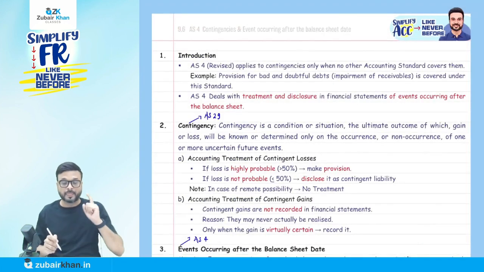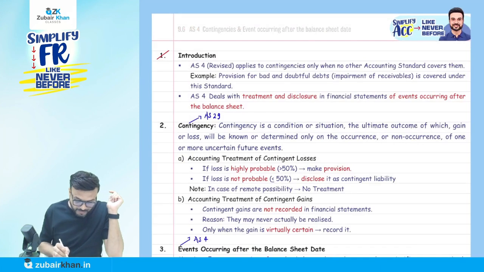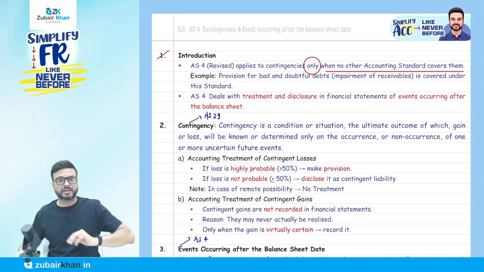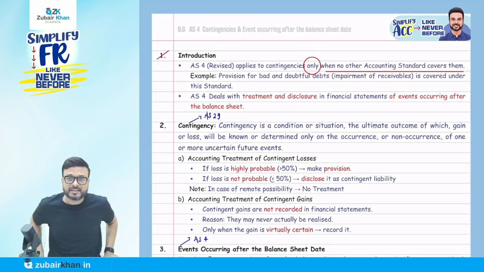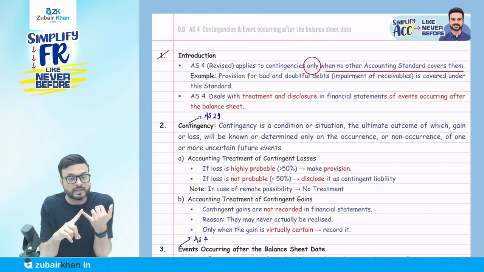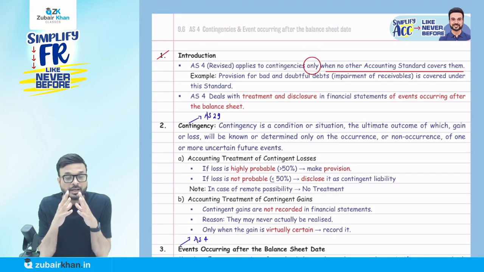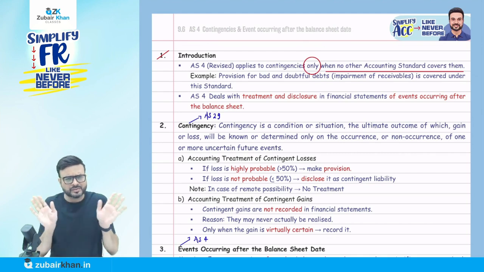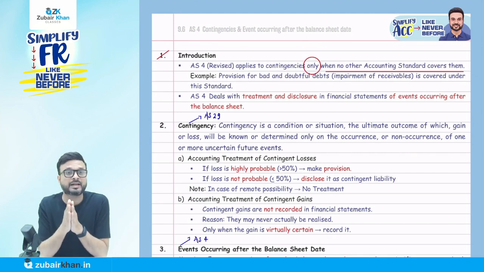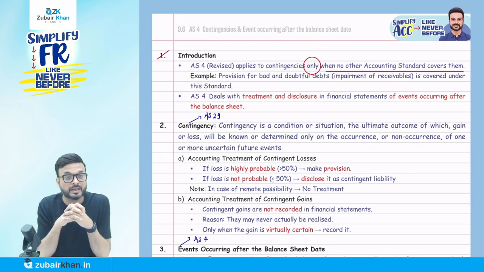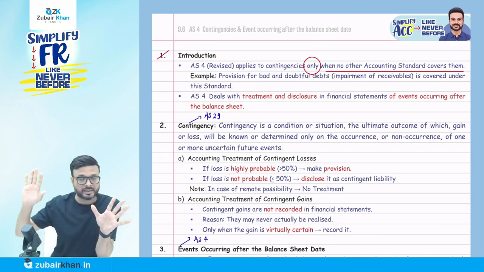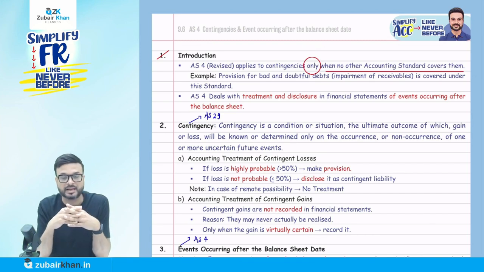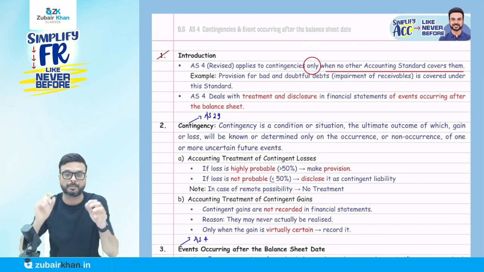Now, they say that Accounting Standard 4 applies to contingencies only when no other accounting standard covers them. Now listen carefully. Mainly the provision part is covered by Accounting Standard 29, whose name is Provisions, Contingent Liabilities and Contingent Assets. So AS 29 deals with provisions. AS 4 does not deal with those provisions or any contingency which is dealt with by AS 29. But if no other accounting standard talks about them, then they are covered under Accounting Standard 4. Let me give you an example.